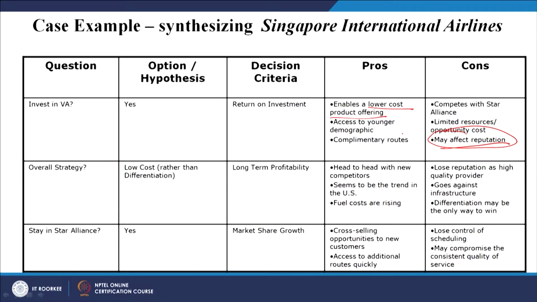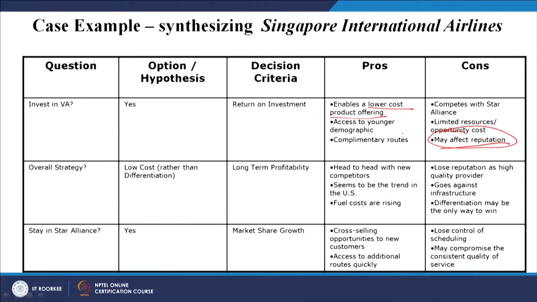So, if the overall strategy option is low cost rather than differentiation, because if you go for differentiation, then naturally the cost will be higher and there will be investments. If low cost is the option strategy, then long term profitability: as it will be low cost, over a long period of time, yes, the organization will come into profit.